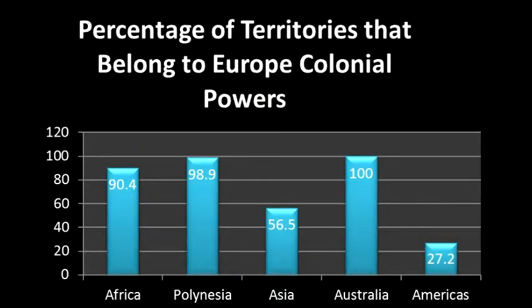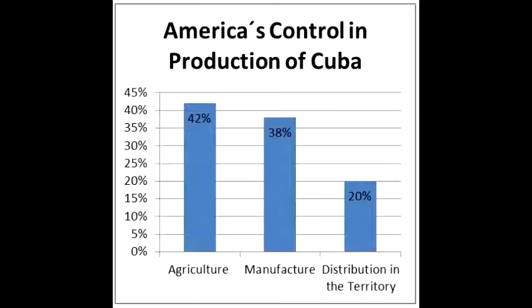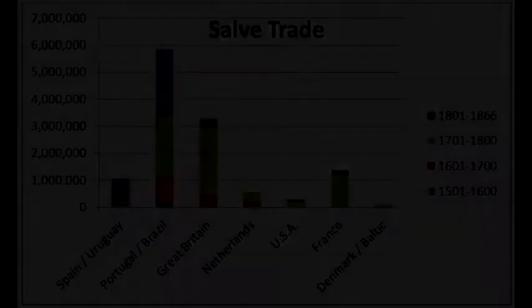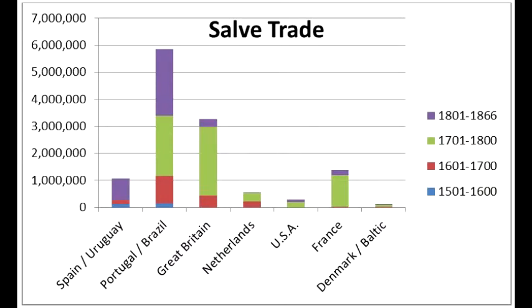The first graph represents the percentage of territories that belong to European colonial powers. The second graph talks about the Americas controlling the production of all the income in Cuba, having control over the agriculture, the manufacture, and the territory. The third graph talks about the slave trade between Africa and other countries.